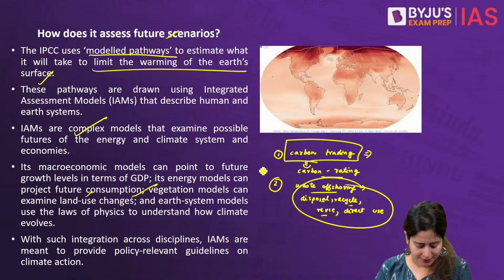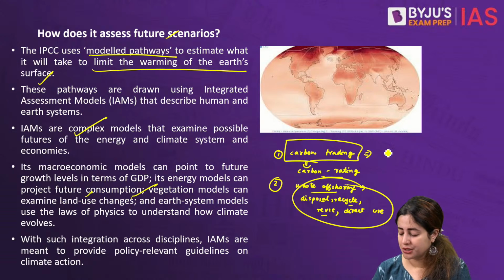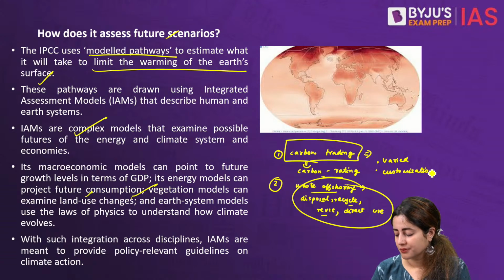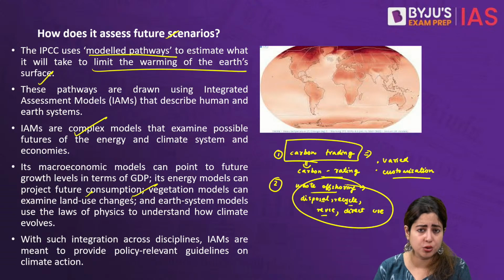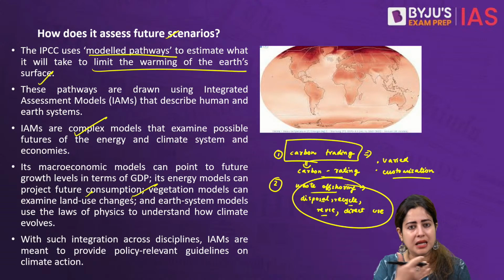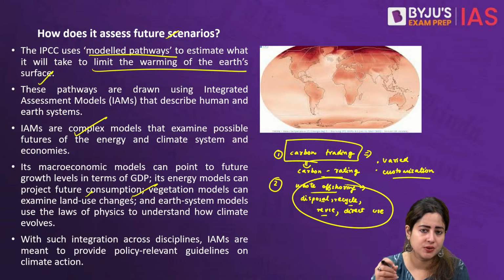The article also says that what we need today is not a unified global action towards climate change. A global action indeed, but a global action that is very varied. A global action that has a degree of customization, where the developed countries need to take more action, not only to control their emission, but also to help the developing countries in coping with the problems of climate change. Why? Because most of the time the deforestation that has happened in the countries of Asia and Sub-Saharan Africa has been done by the multinational corporations that are housed in the Western countries.